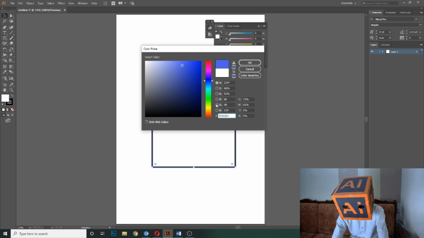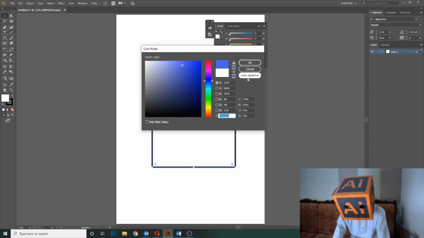After the HSB, these are RGB, red, green and blue, and here these are CMYK, cyan, magenta, yellow and black, and this is the color code. And sometimes when you are making a design, then you can copy that color code to use the same color in that design.